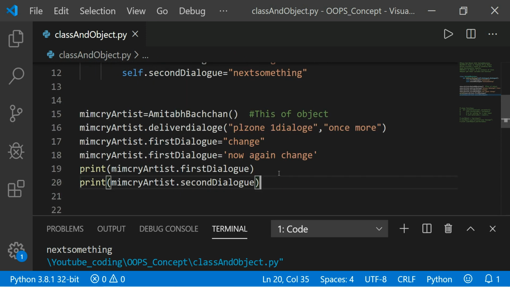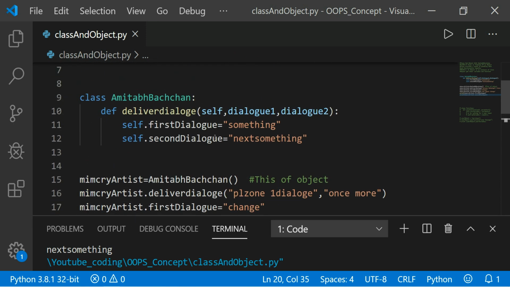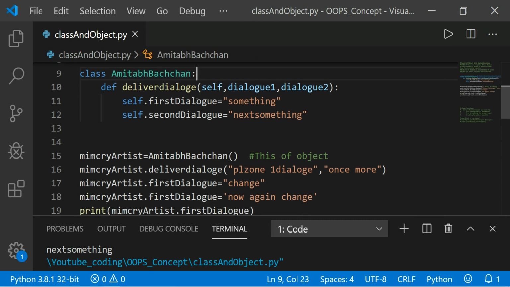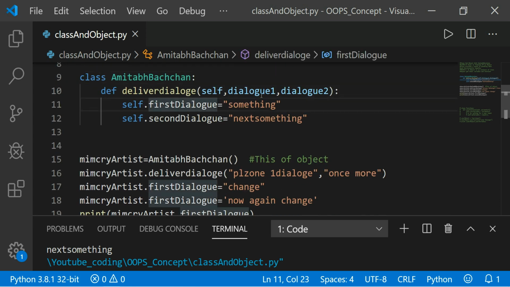So I'm explaining something here. I think you are clear why. So what is the benefit of class and object? You know that if I want to listen to Amitabh Bachchan's dialogue with Amitabh Bachchan, right? And in the same way, Amitabh Bachchan delivers the dialogue.